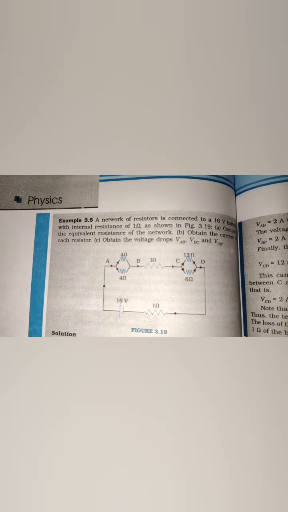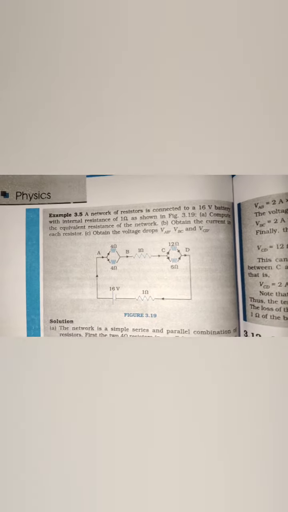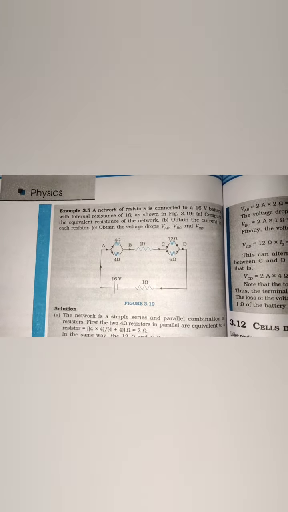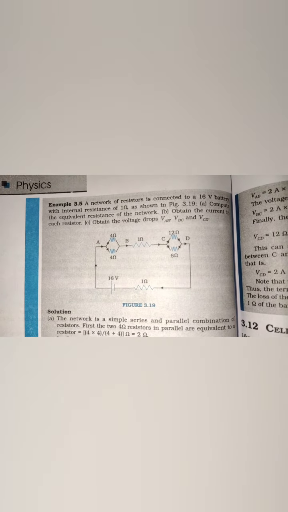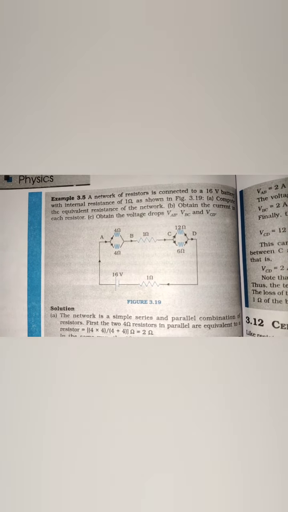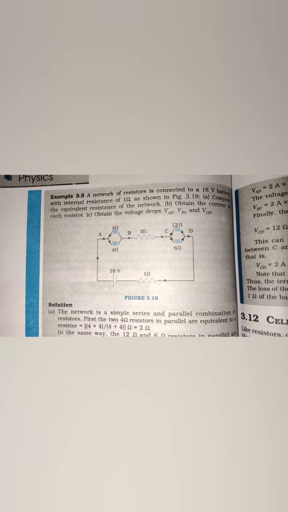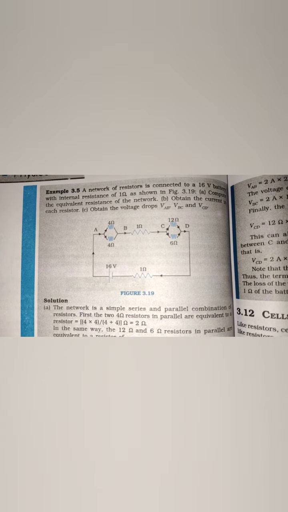Let us see the next example. A network of resistors is connected to a 16 volt battery with an internal resistance of 1 ohm as shown in figure 3.19. Compute the equivalent resistance of the network, obtain the current in each resistor, and obtain the voltage drops VAB, VBC, VCD.